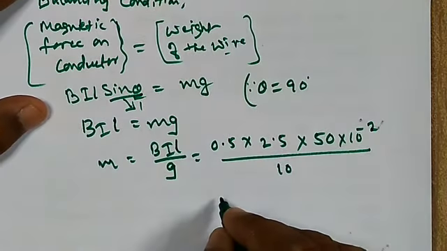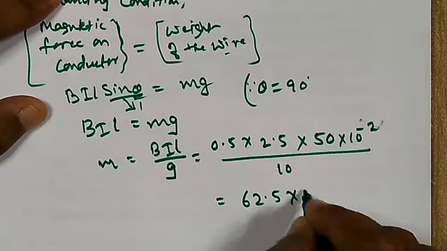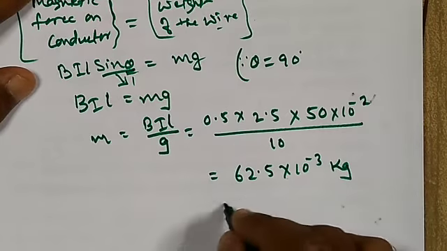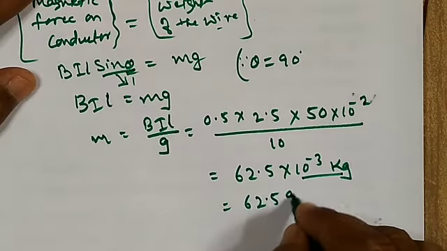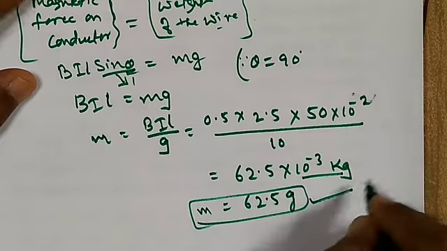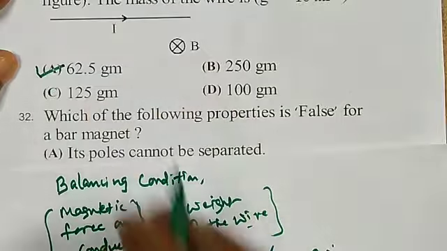So after solving this, we will get the answer as 62.5 into 10 power of minus 3 kg. That means 62.5, this entire thing will become gram. So mass will be this much. So hence the first option is the correct option.